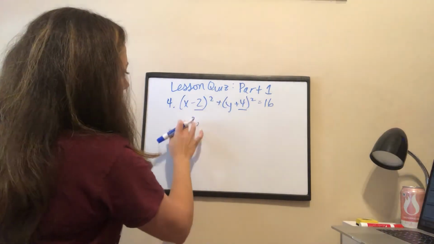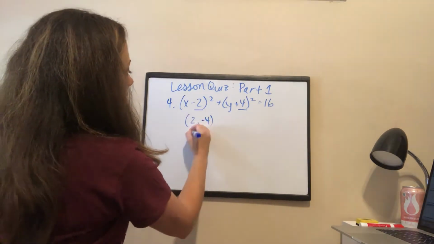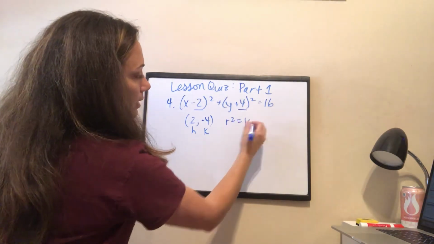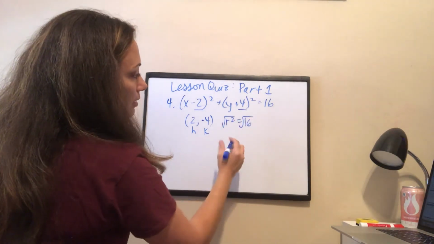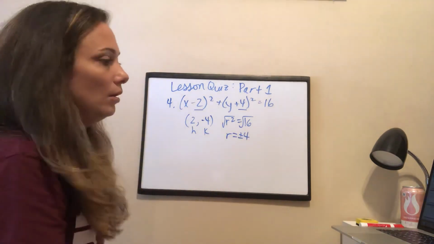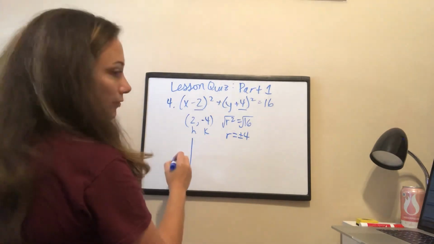Oh, what did I do there? Got ahead of myself. So this is my H, this is my K. My R squared equals 16. So what is the value of my radius? It is plus or minus 4. All right, so now I can graph.